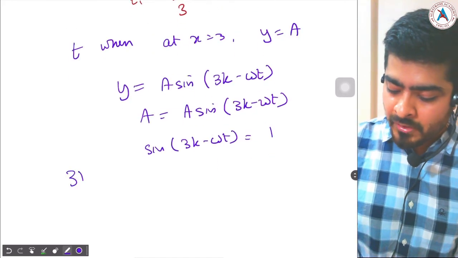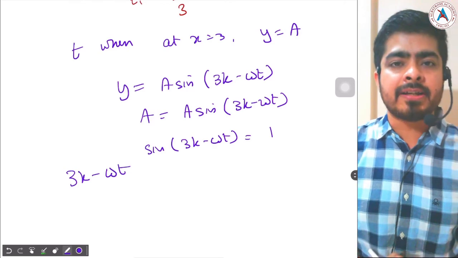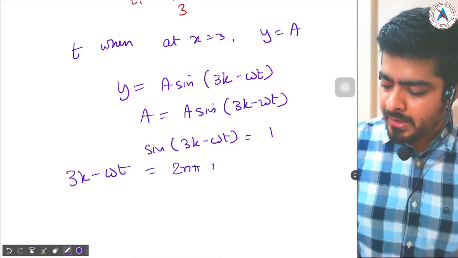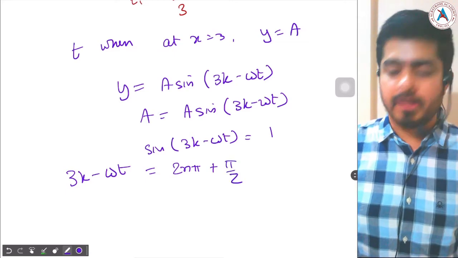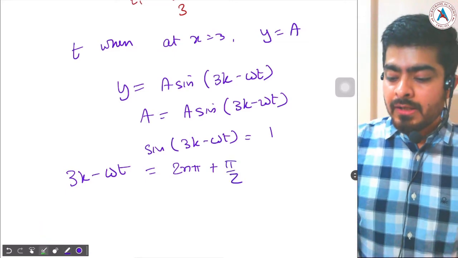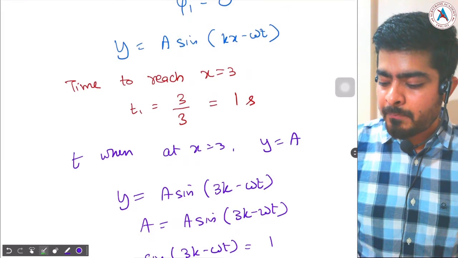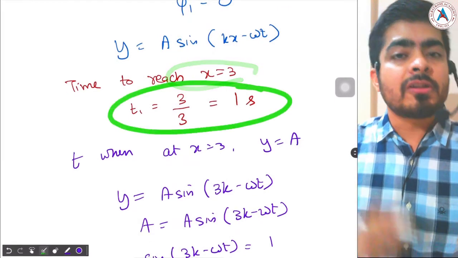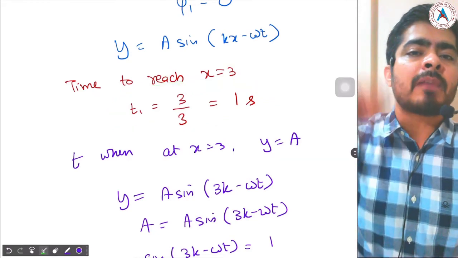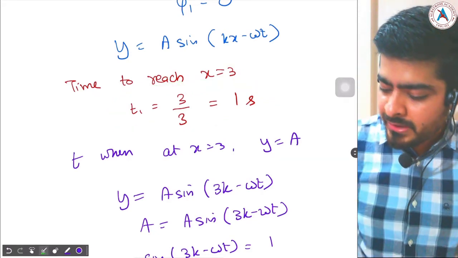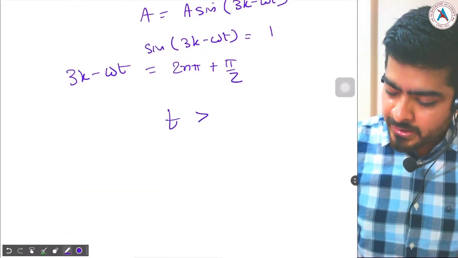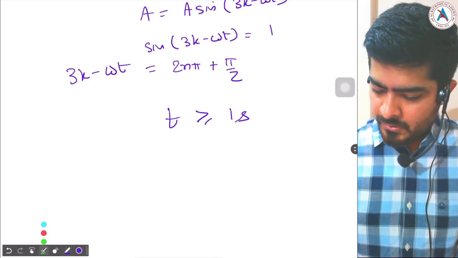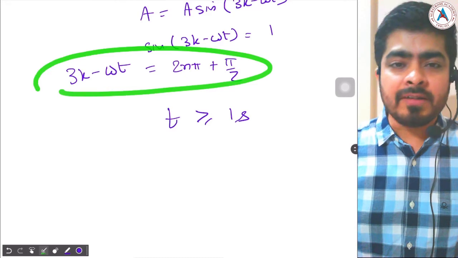Then what are the possible solutions of 3k minus omega t? It will be equal to 2n pi plus pi by 2. Correct. Now the wave is reaching the particle at x equal to 3 at 1 second. So the particle will reach the maximum amplitude after 1 second only. So then your t should be greater than or equal to 1 second. So from here, what is the value of t?